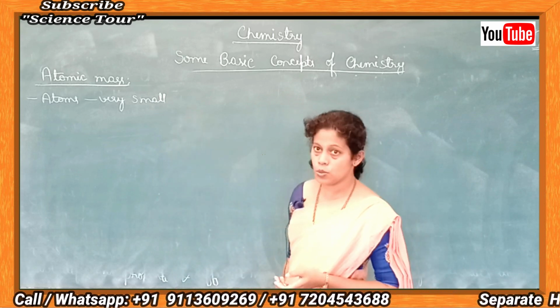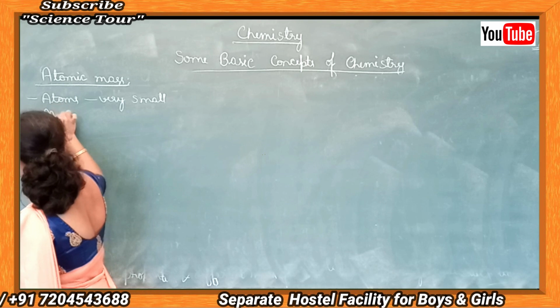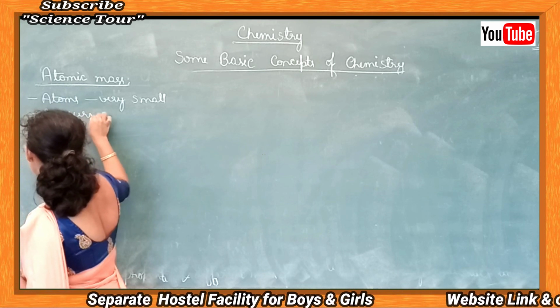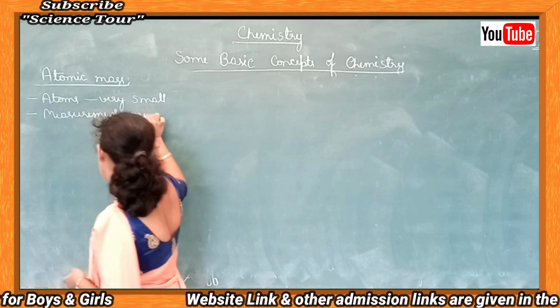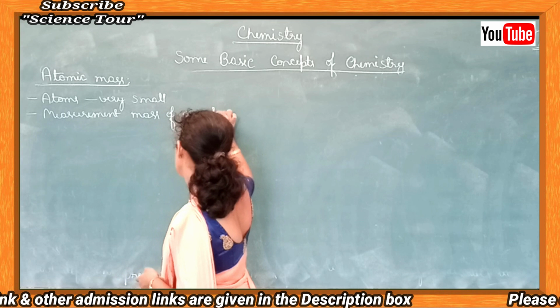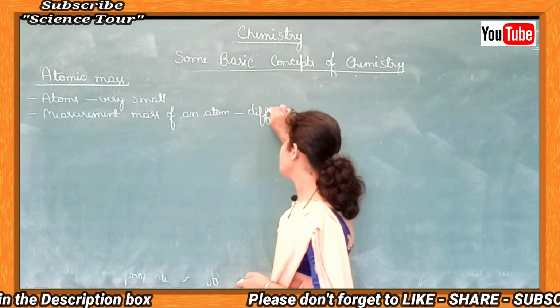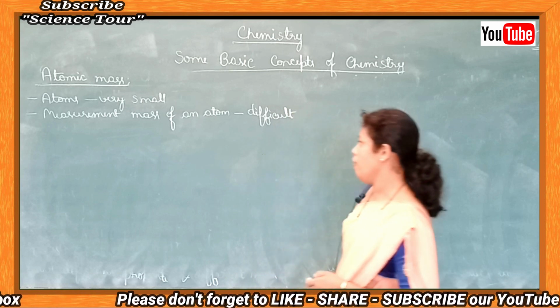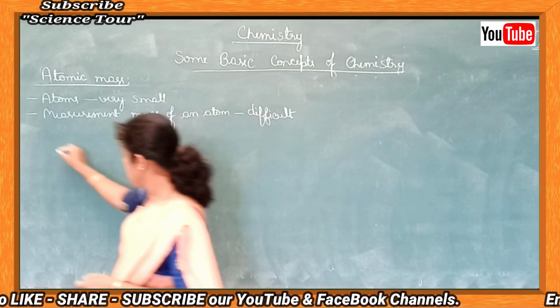They are very small. So, measurement of the mass of an atom is very difficult. It is difficult to find the mass of an atom. But nowadays we have instruments.